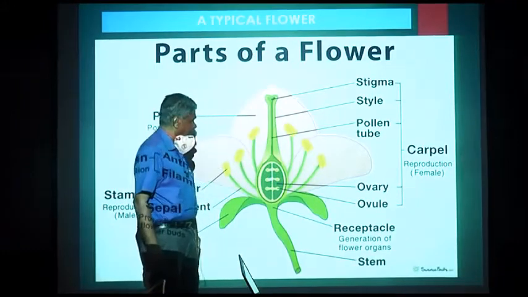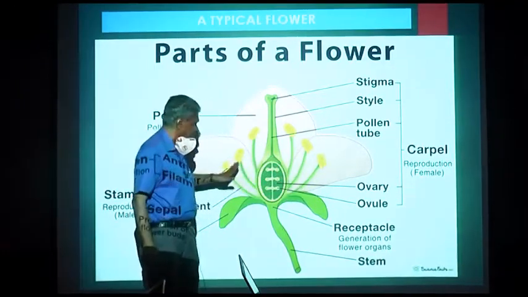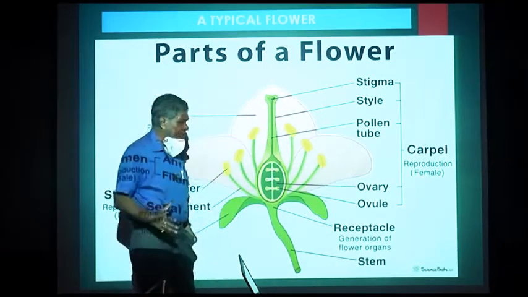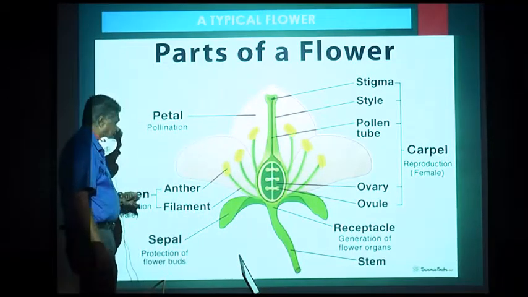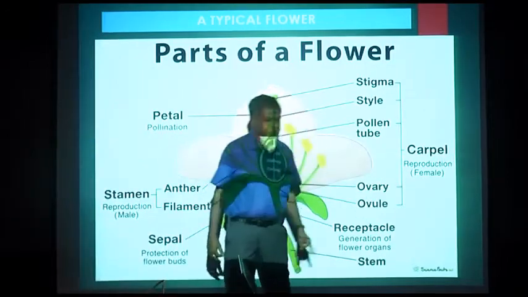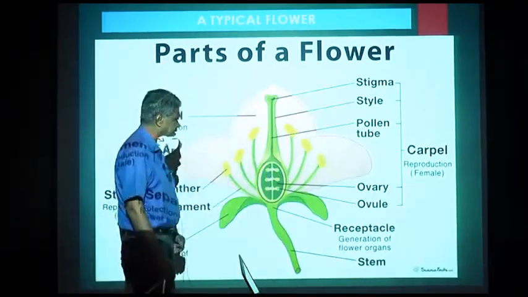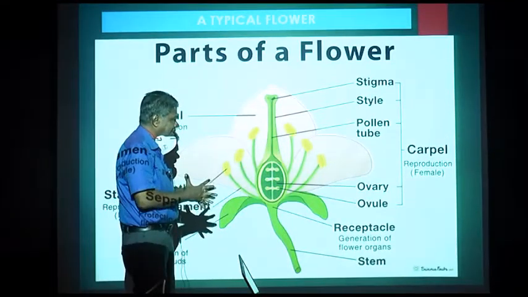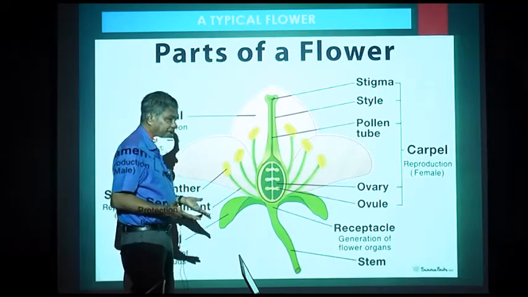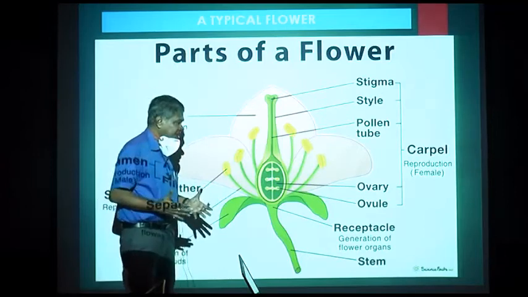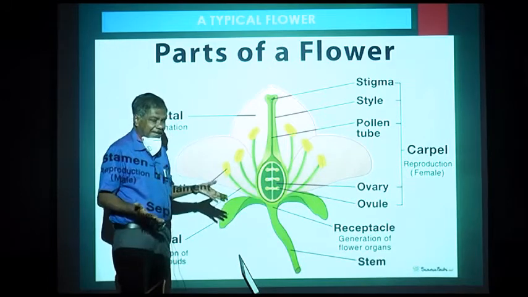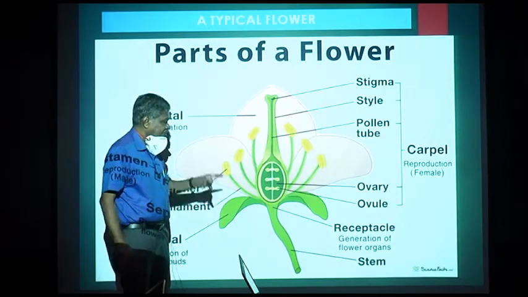This is the male reproductive part or androecium, and the gynoecium or pistil is the female reproductive part. As the stamen is the individual unit of the androecium, the carpel is the individual unit of the gynoecium or pistil. If there is a single carpel, it is monocarpellary. If there are more carpels, it is polycarpellary, and polycarpellary may be apocarpous, that is, separate, or syncarpous, that is, fused.